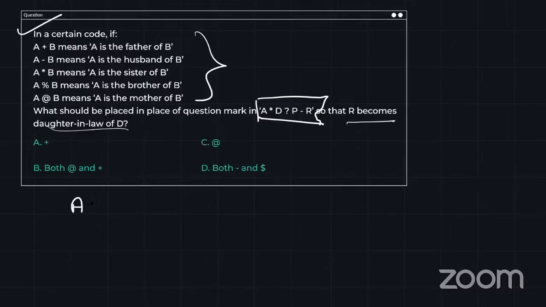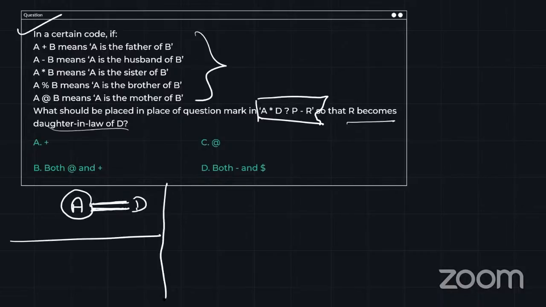So if A is a sister, A should be a female. Fine. This symbol stands for siblings, you know. Okay. Now let's go to the last one. The last one is saying P minus R. What is the meaning of P minus R?